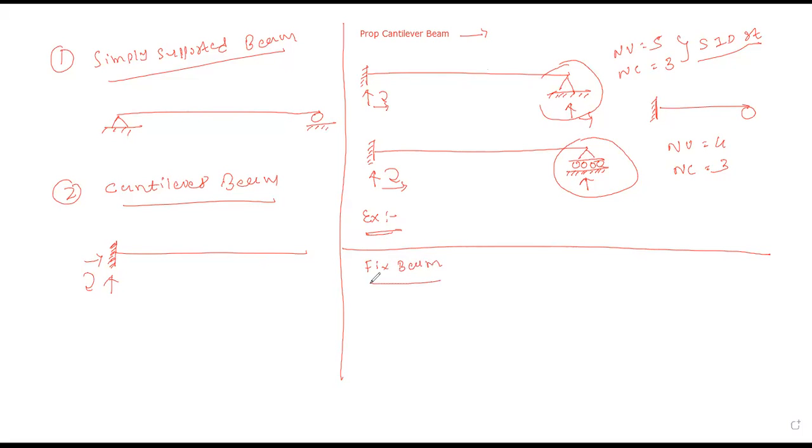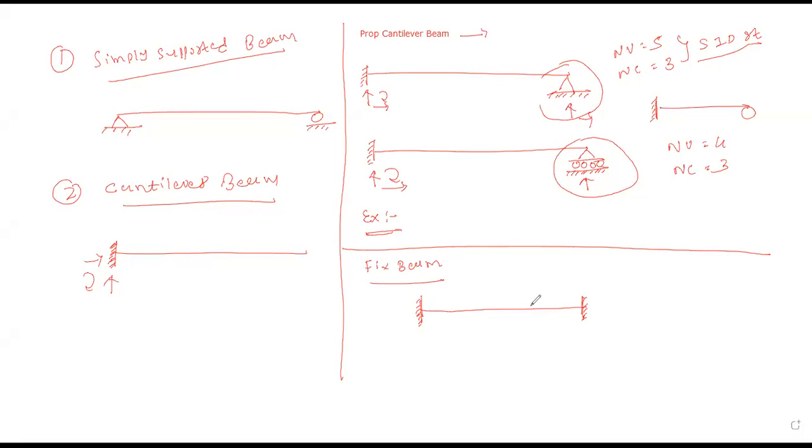Next kind of the beam is the fixed beam. For a fixed beam, both your ends are fixed. Yes or no? So this is the simple case of the fixed beam. If both ends of the beam are fixed, such a beam is known as the fixed beam. Is it okay?